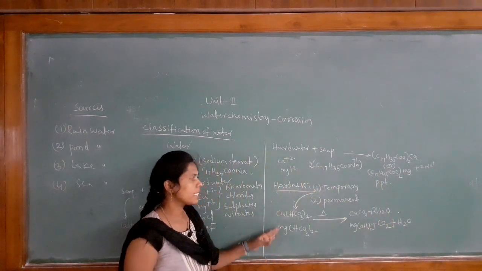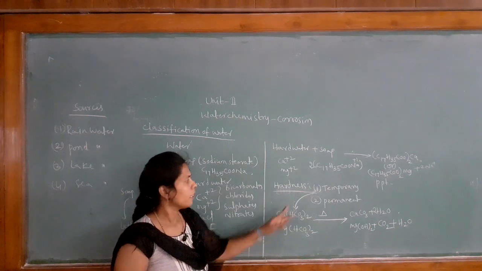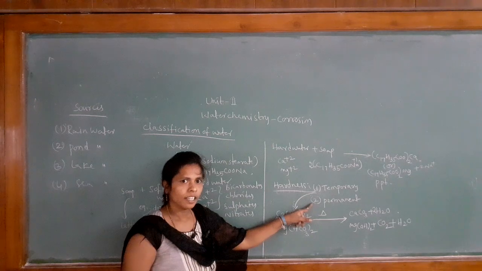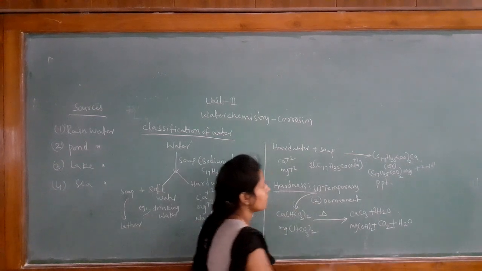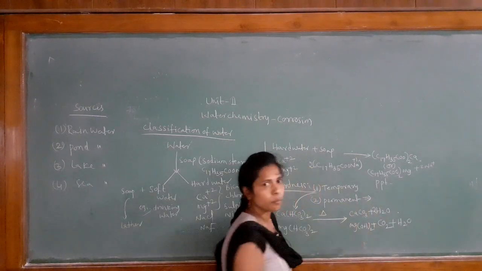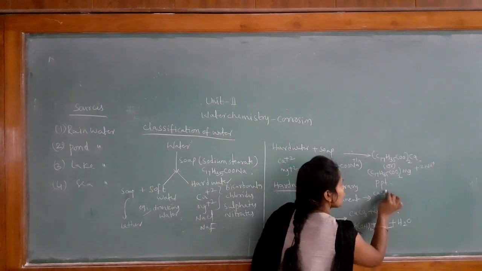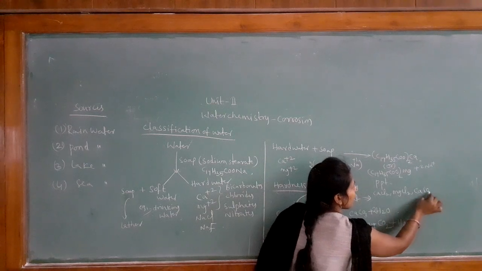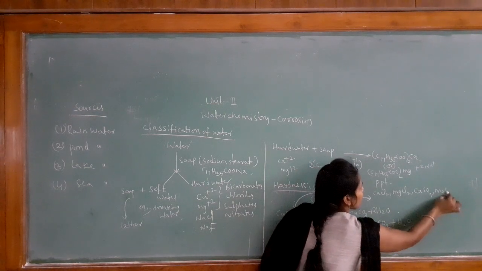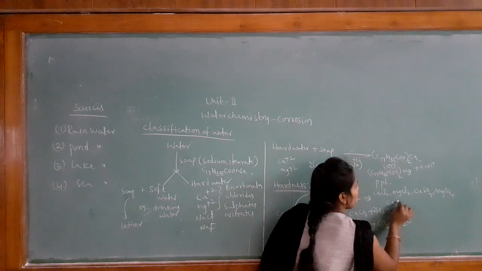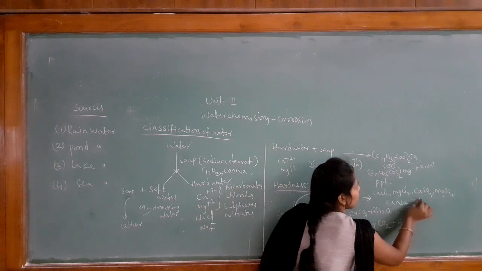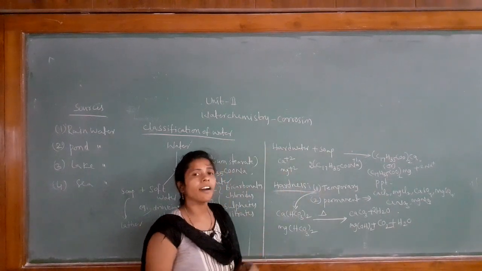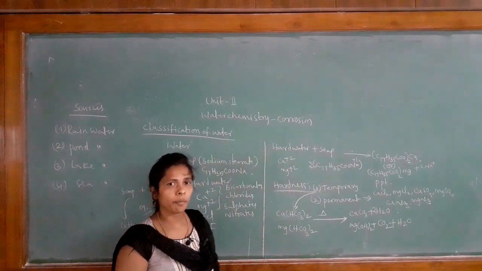So these are the reactions for temporary hardness, but there is no reaction for permanent hardness. In permanent hardness there is no decomposition of calcium chloride, magnesium chloride, calcium sulfate, magnesium sulfate, calcium nitrate and magnesium nitrate. These are the hardness causing agents in permanent hardness.